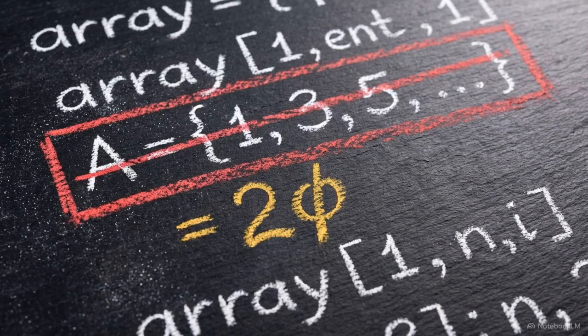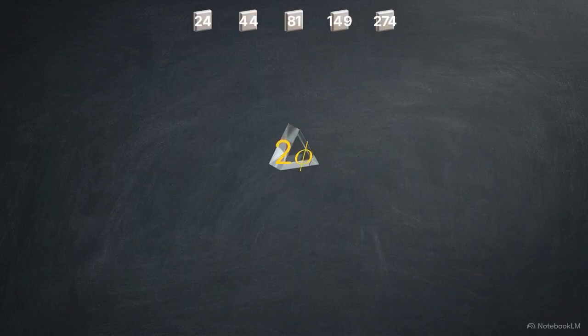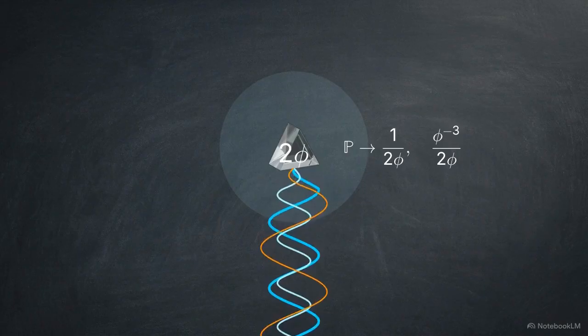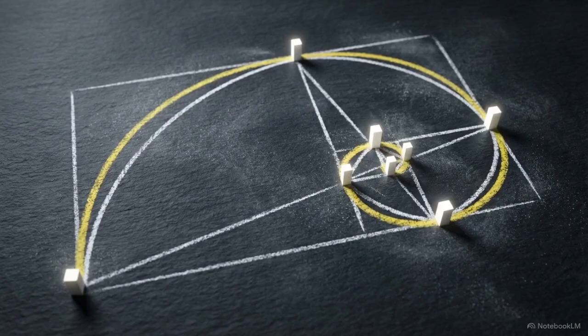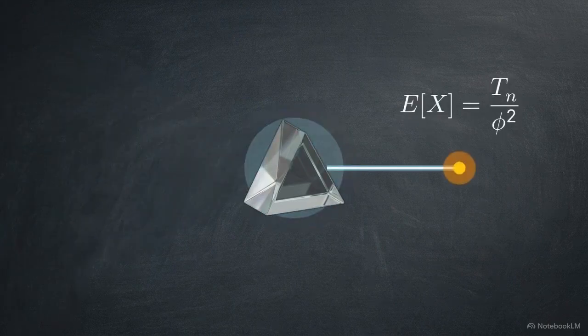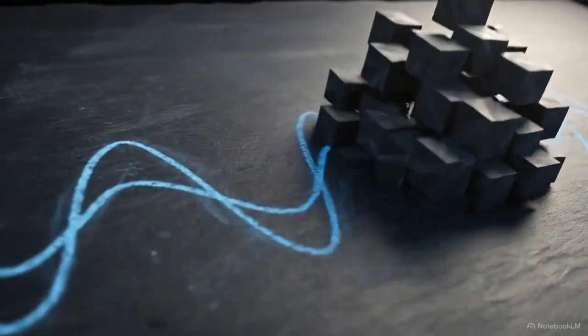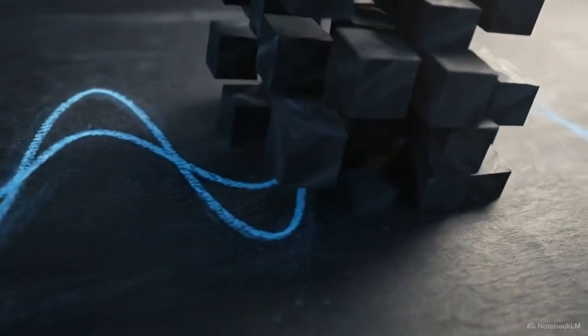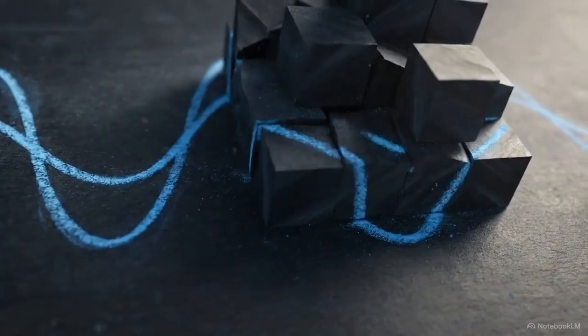To stabilize this 3D volatility, we replace the integer array bounds in the generator with a continuous irrational scalar, 2 phi. This 2 phi probability sieve restricts the sampling range, forcing the Monte Carlo mill to draw discrete integers using irrational probabilities. This architecture forces the Tribonacci summation law into a flawless fusion with the golden ratio. The continuous boundary acts as a geometric prism, trapping the probabilities inside an algebraic collapse that reduces the expectation to the Tribonacci node divided by phi squared. Injecting continuous boundaries into the generator stabilizes the 3D volume, proving that discrete integers and irrational probabilities can exist in